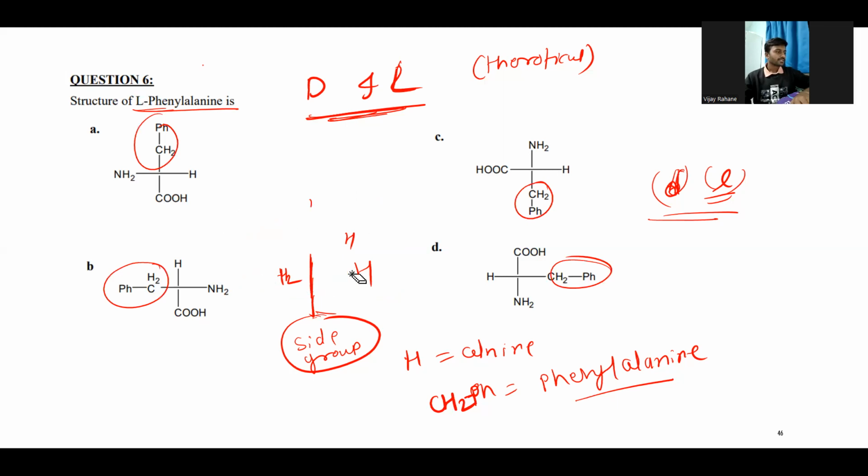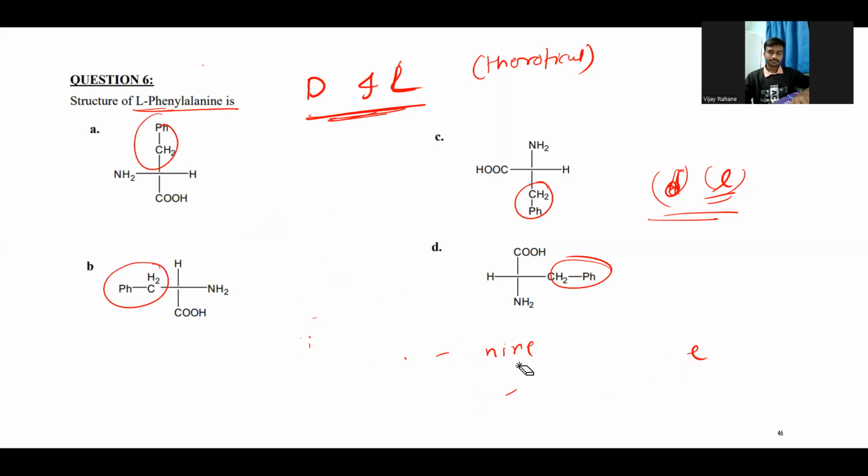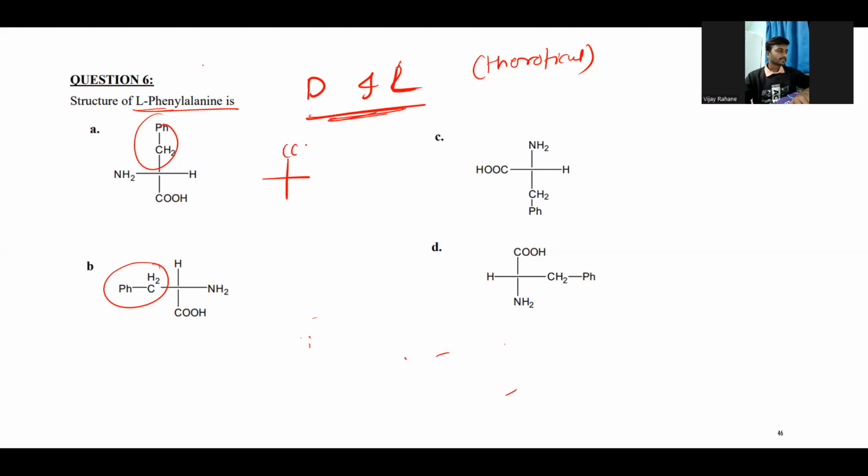The structure of D and L. The D amino acid has the side group at... If you see here, first of all, we need to convert all the amino acids so that the COOH, the most oxidized carbon atom, is at the top side, and NH2, H in this fashion.